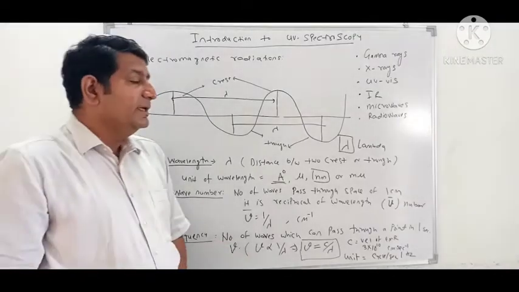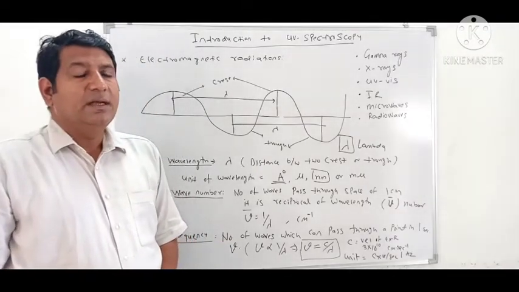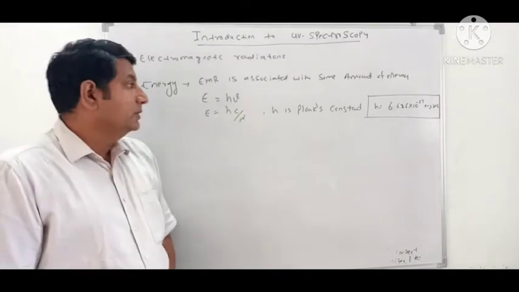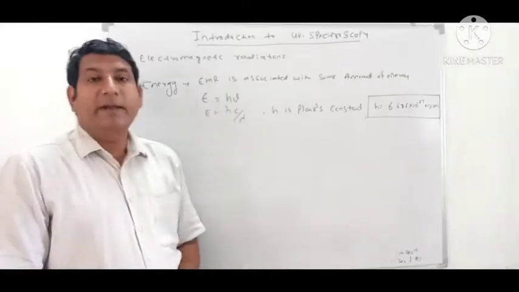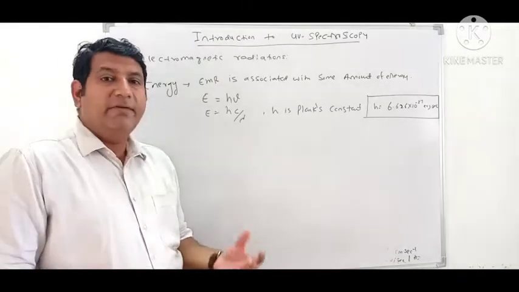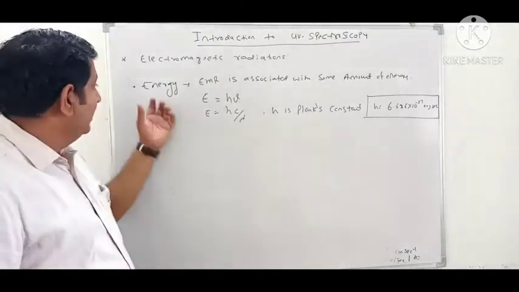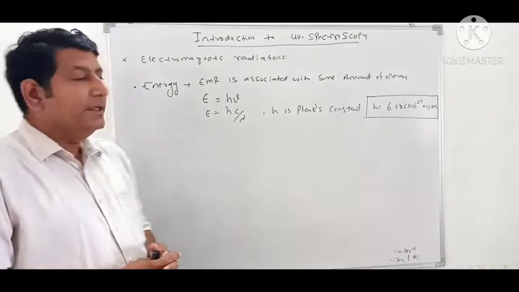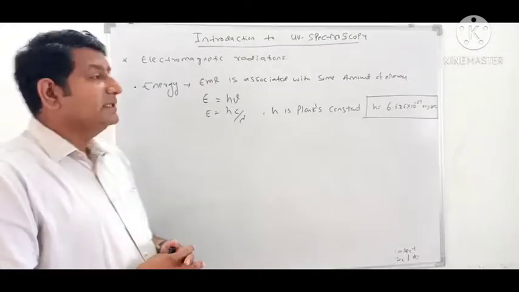The next terminology is energy of electromagnetic radiation. After discussing frequency, wavelength and wave number, the next parameter associated with electromagnetic radiation is energy.